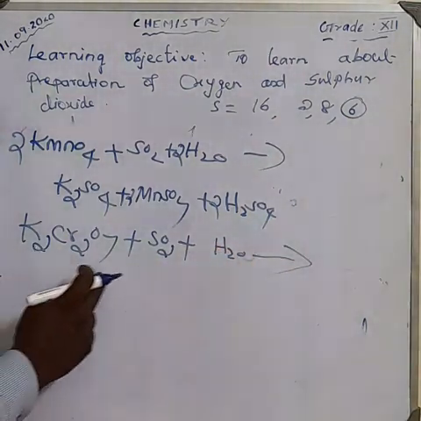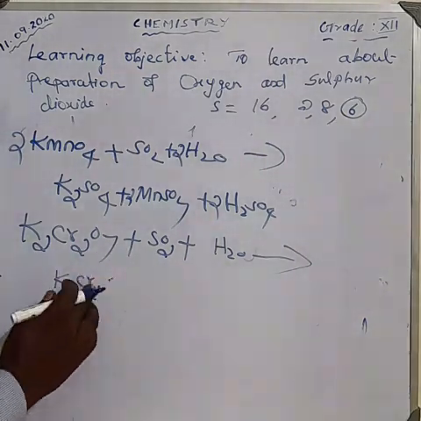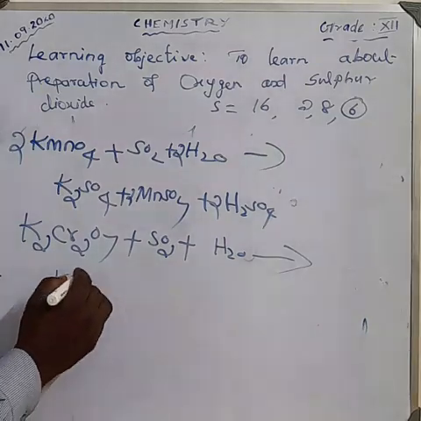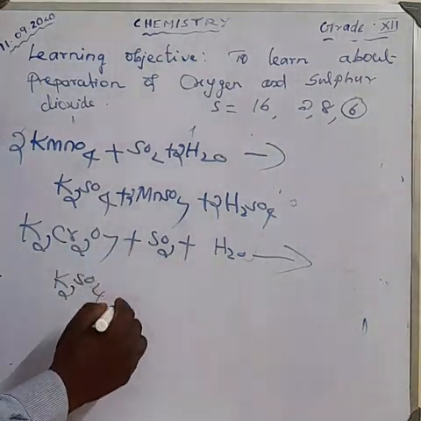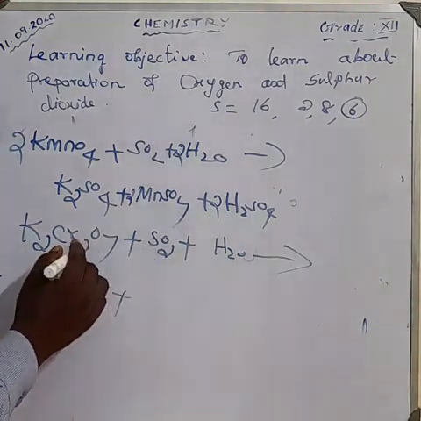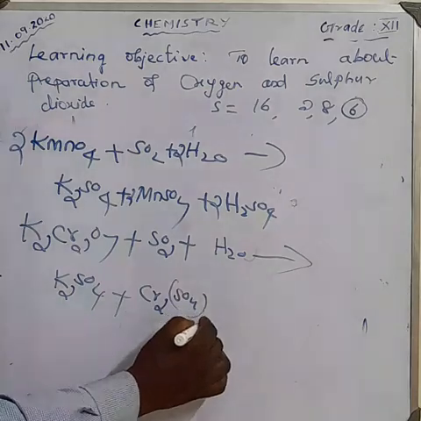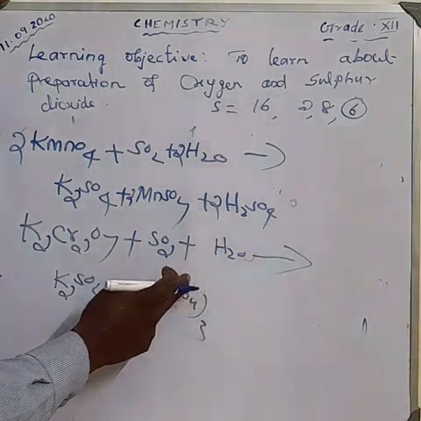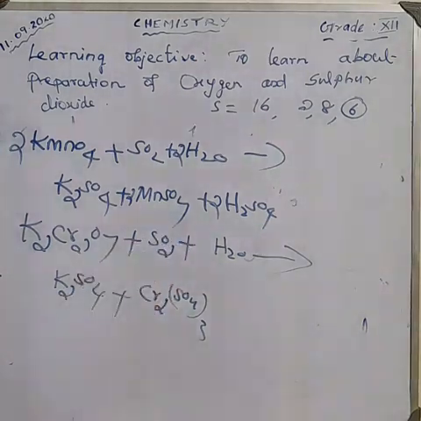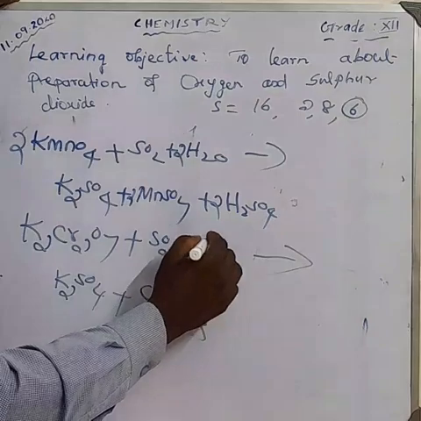Here potassium combines with sulfate to form potassium sulfate, K2SO4, and also chromium combines with sulfate to form chromic sulfate, Cr2(SO4)3. And also here hydrogen combines with, not water, sulfuric acid.